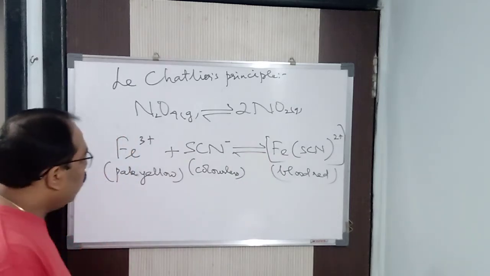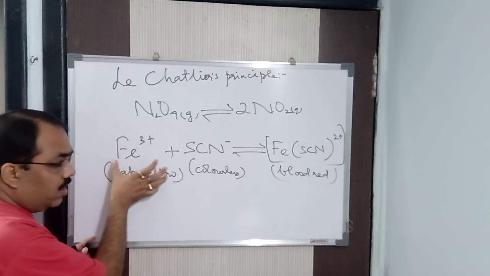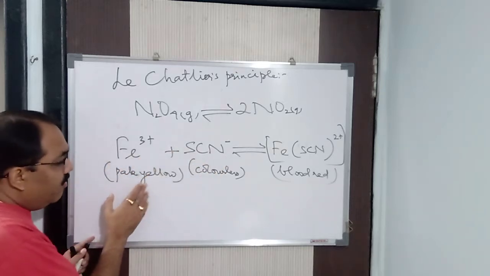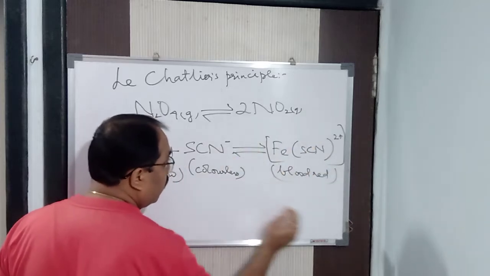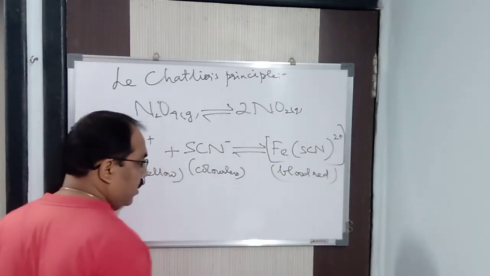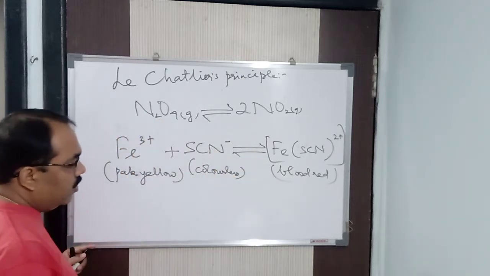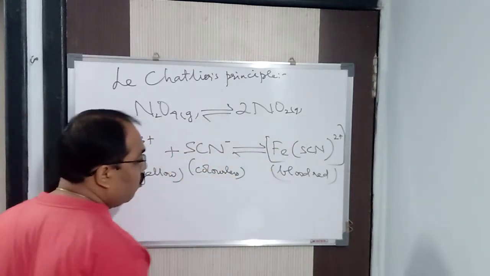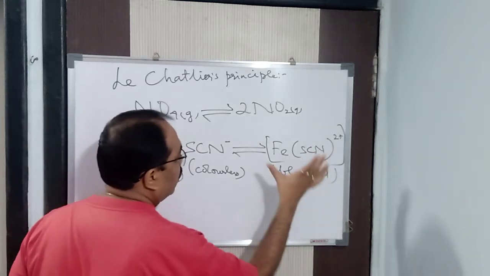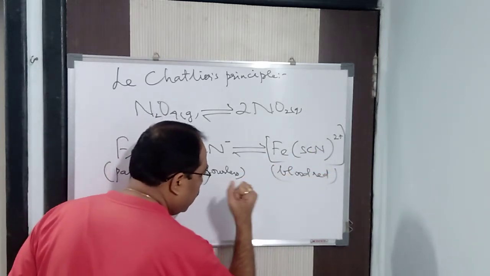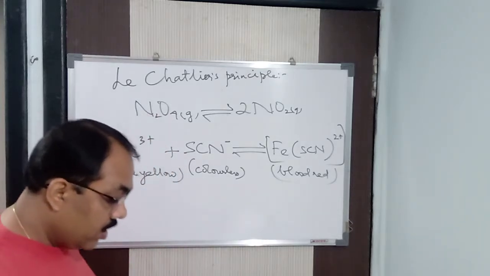Fine. So if you are adding more of ferric chloride to this particular solution, to this particular equilibrium mixture, then you will find equilibrium is favored in forward direction. That means this becomes more blood red. The product you will see, it becomes more blood red. If you are adding ferric chloride solution to it, you will see the equilibrium favored in forward direction. How do you know it is favored in forward direction? You will see the solution becomes more dark red, blood red, or whatever you can say, it is becoming darker in color, you can say that.